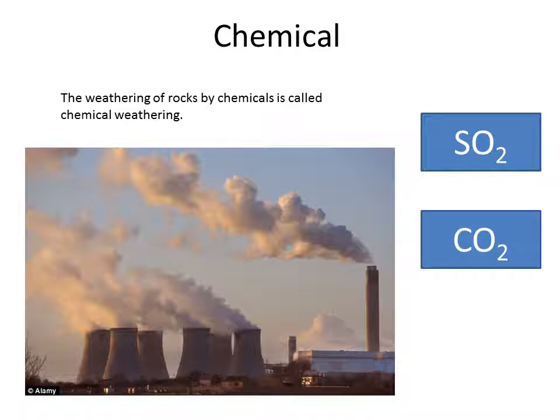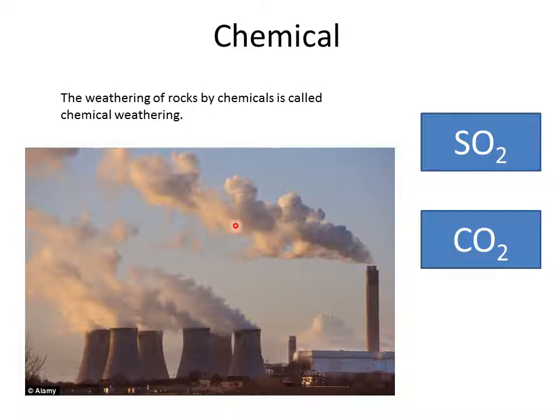Right, chemical weathering. Chemical weathering is largely caused by us. Rainwater is slightly acidic, usually about pH 6, so just into the acidity side of it. However, in certain places in the world, we've managed to make it a lot more acidic, largely by this process here, combustion.